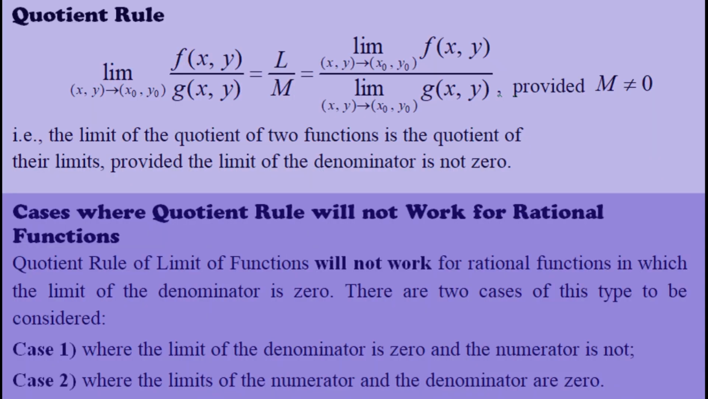We now discuss the cases where the quotient rule will not work for rational functions. The quotient rule of limits will not work for rational functions in which the limit of the denominator is 0. There are two cases of this type to be considered. Case 1, where the limit of the denominator is 0 and the numerator is not. Case 2, where the limits of the numerator and the denominator are both 0.